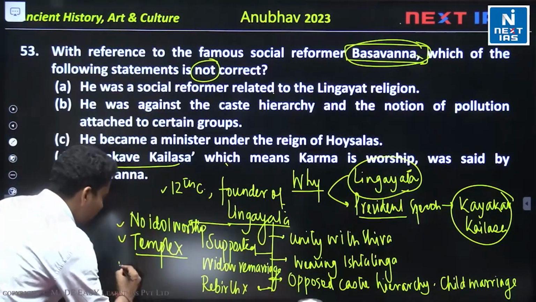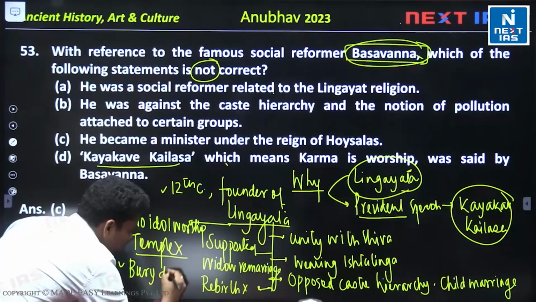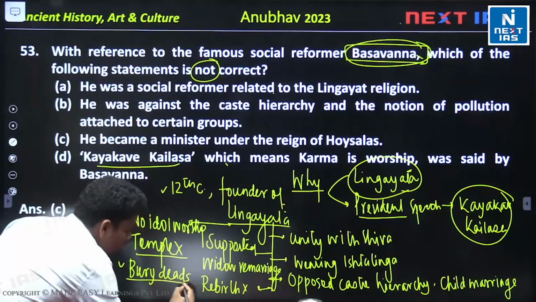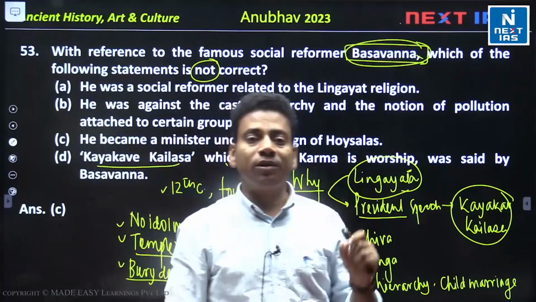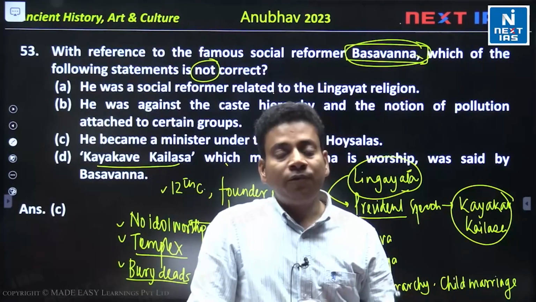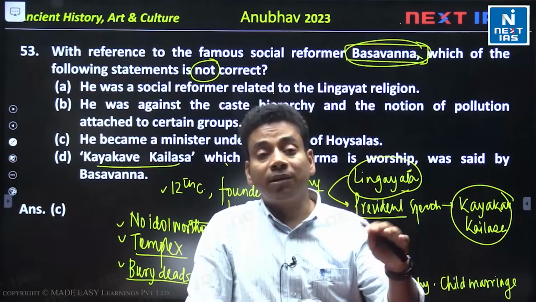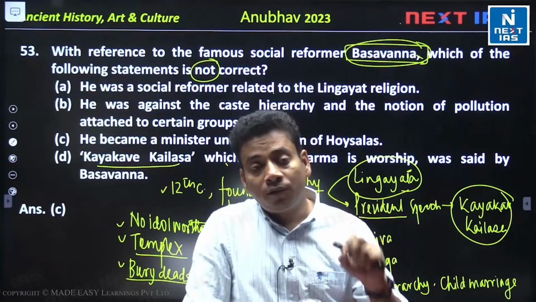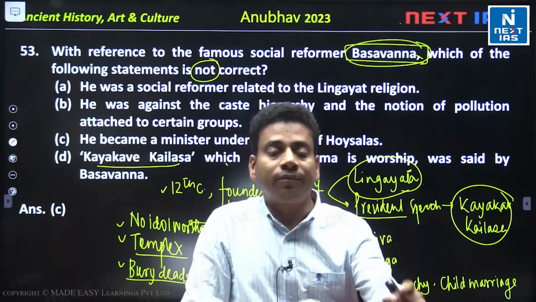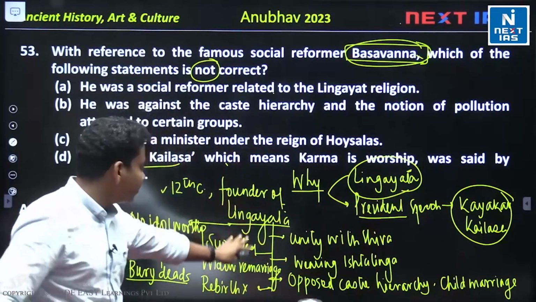Plus they will be saying they will bury the dead. Okay, if a person who follows the Lingayat dies, they are not going to follow the cremation process that is there in the Vedic system. So what will they be following? They will be following burying the dead. तो ये चीजें हैं जो आपको लिंगायत से रिलेटेड याद रखनी है.